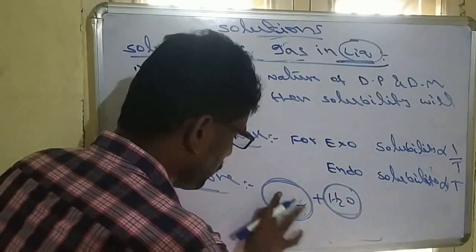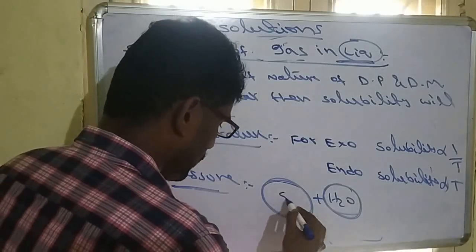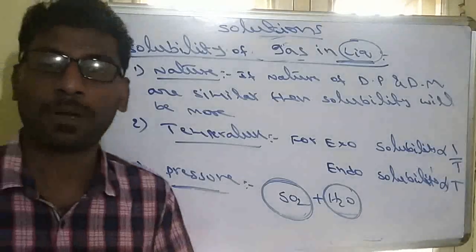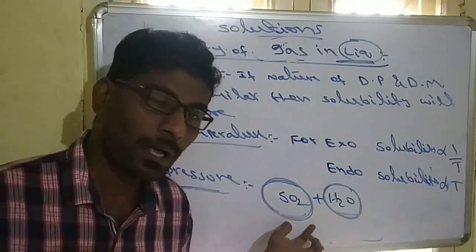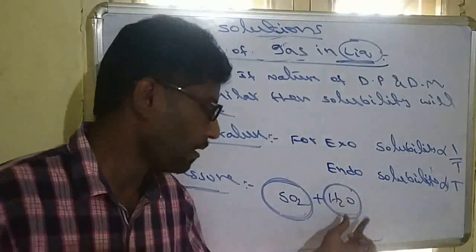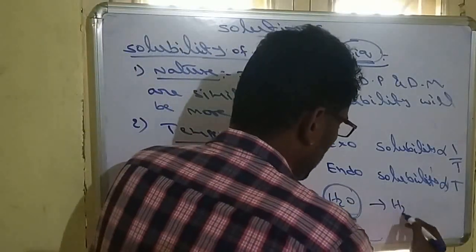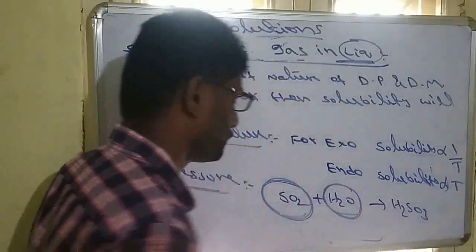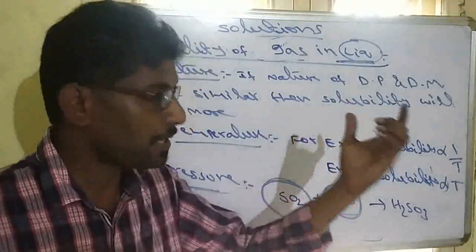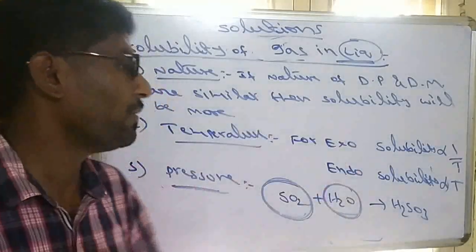But in place of CO2, if you are using SO2 gas, suppose. SO2 gas is a polar molecule. Since it is also polar, they can be easily dissolved, making sulfurous acid like H2SO3. So when the nature of the dispersed phase and dispersion medium are similar, the solubility will be higher.